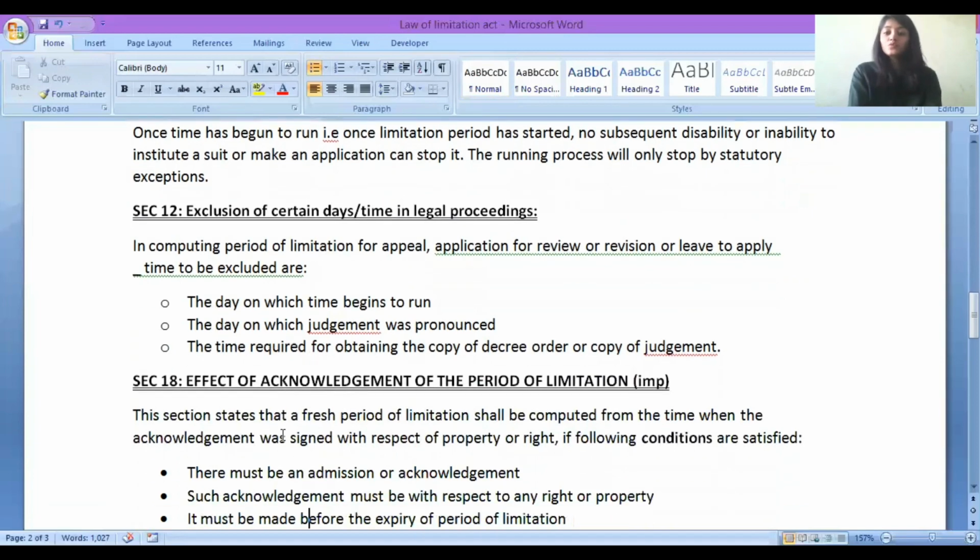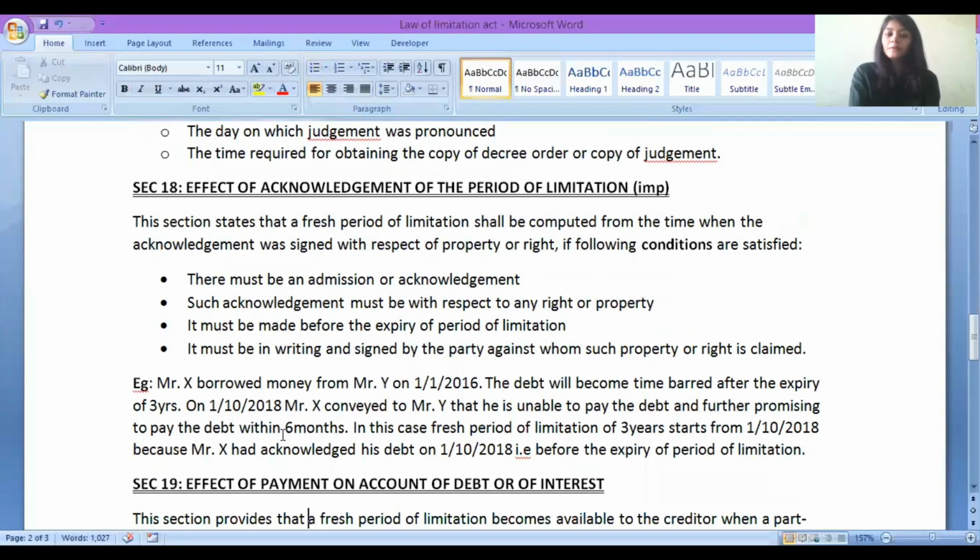Now let us come to section number 18. Very, very, very important section number 18. Effect of acknowledgement on the period of limitation. Now what is this acknowledgement? For example, if I am teaching, I am telling you that in the comment box, acknowledge me whether you understood or not. This is known as acknowledgement. Acknowledge me. And if you are on the comment box, if you are writing, that means you are giving your reply. That means you are acknowledging, right?